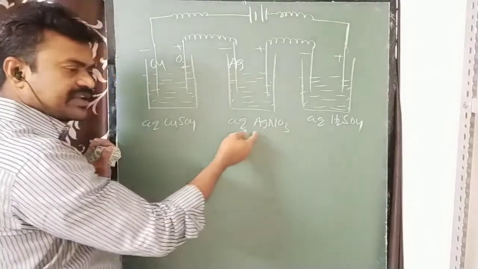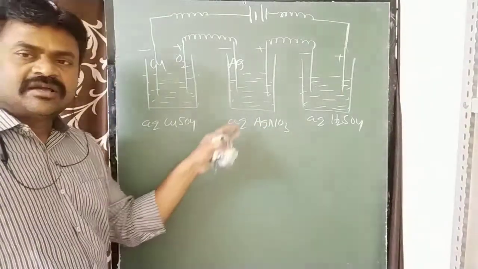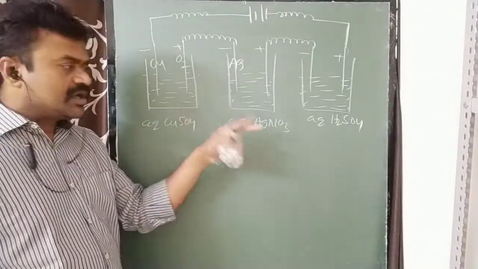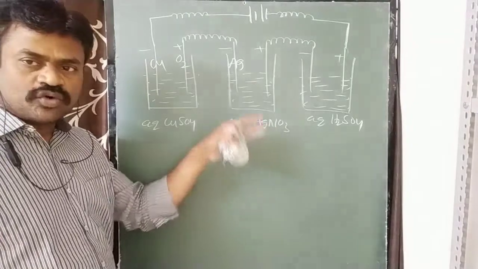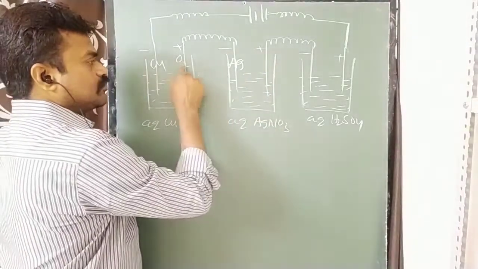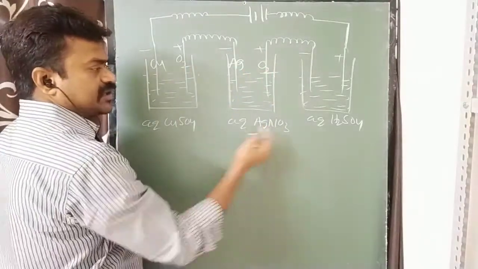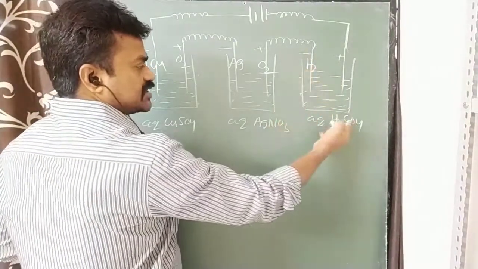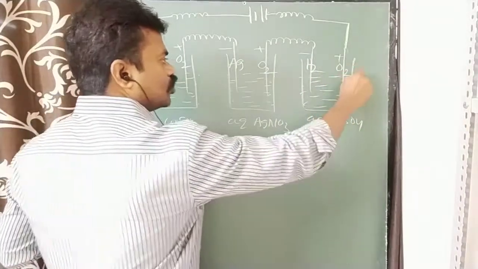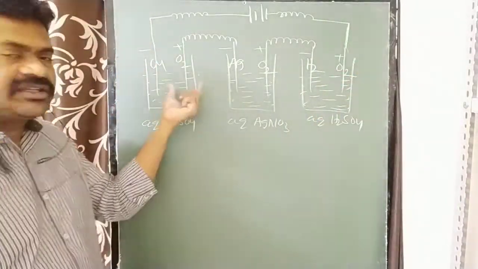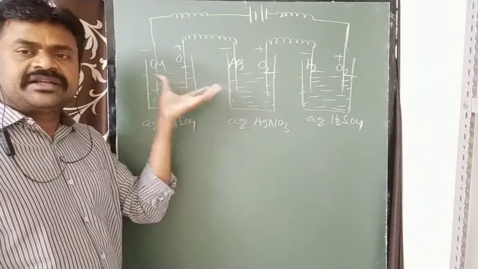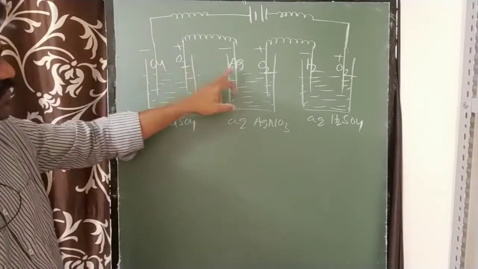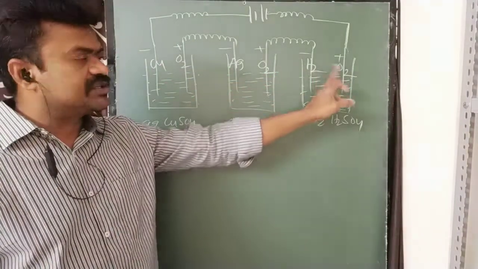And here also H+ and silver ions are possible. But between H+ and silver ions, silver is present above in the list, so it will move. And between NO3- and OH- ions, only OH- moves. Therefore, on OH- moving, O2 is the main product. In this case, hydrogen only is there, H2 is the main product at the cathode; sulfate and OH-, O2 is the main product. So these are the products liberating or depositing at the electrodes. In the first cell, copper and oxygen; here silver and oxygen; here hydrogen and oxygen.